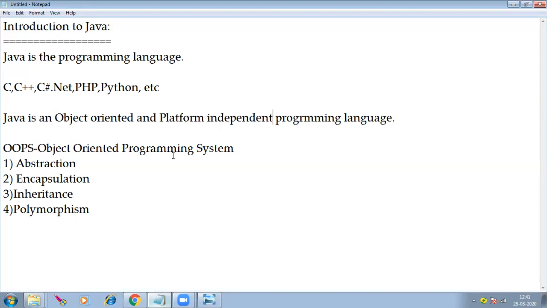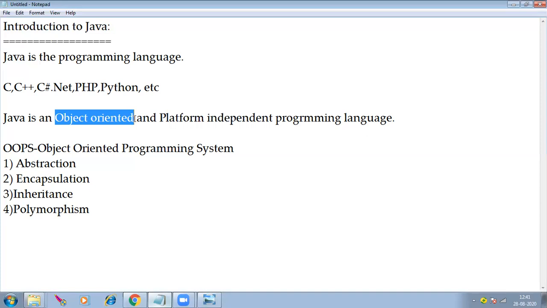I prepared one more video on what is platform independent. There I clearly explained it, and I also covered object oriented programming and procedure oriented programming. We have two categories of programming languages: object oriented and procedure oriented.